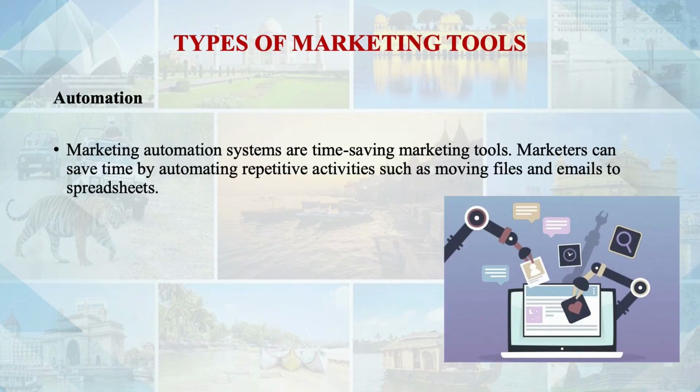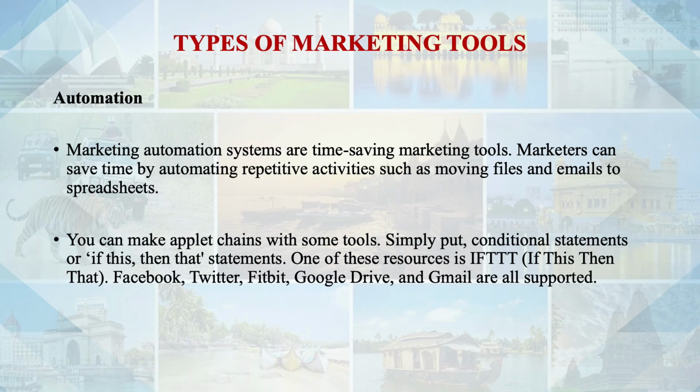Automation. Marketing automation systems are time-saving marketing tools, and even a marketer can save time by automating repetitive activities such as moving files and emails to spreadsheets. You can make applet chains with some tools and simply put conditional statements, or if-this-then-that statements. One of these resources is IFTTT, if this then that. Facebook, Twitter, Fitbit, Google Drive, and Gmail are all supported.